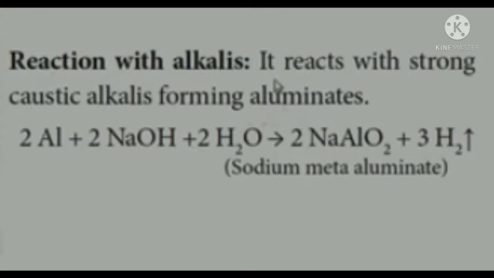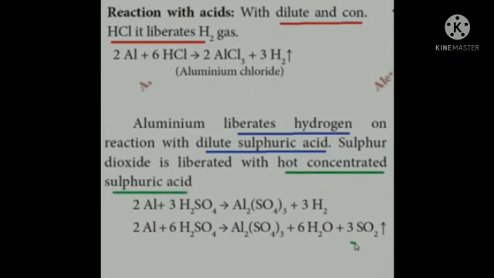Next one is reaction with acids. So we have strong acids, dilute as well as concentrated acids. What are the two strong acids? HCl and sulfuric acid are considered strong acids. HCl means hydrochloric acid, H2SO4 means sulfuric acid. Both undergo reaction with aluminium, in both the diluted form as well as the concentrated form, these acids have the ability to react with aluminium.